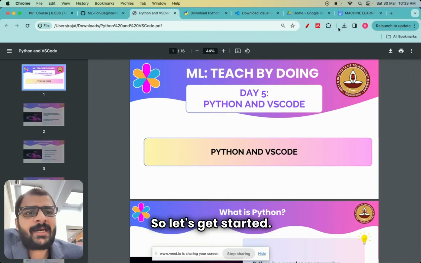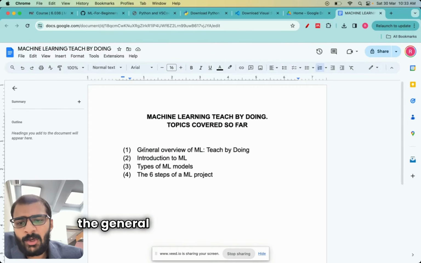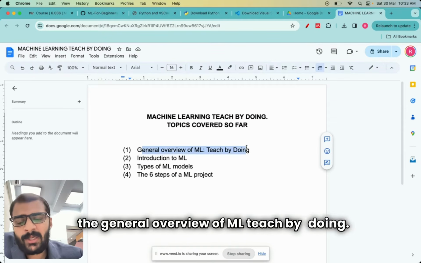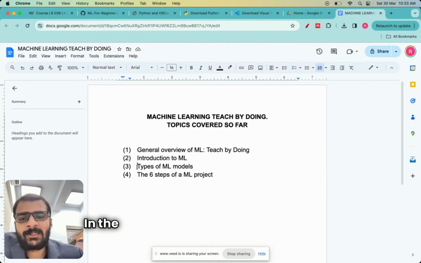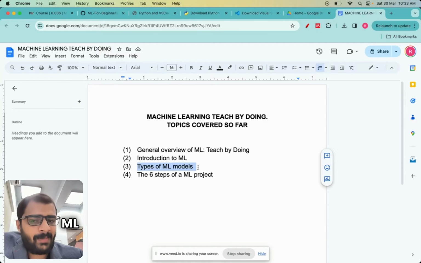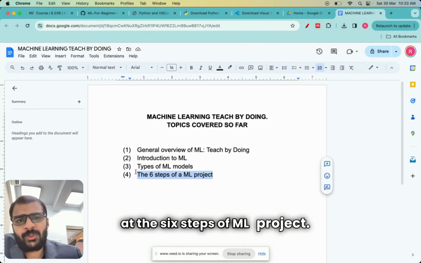So let's get started. In the previous four lectures, we looked at the general overview of ML teach by doing. In the second lecture, we looked at intro to ML. In the third lecture, we looked at types of ML models. And in the fourth lecture, we looked at the 6 steps of ML project.